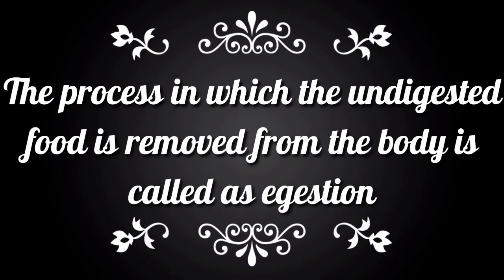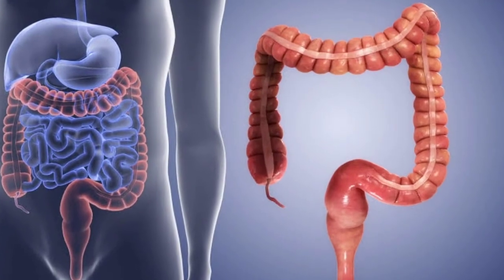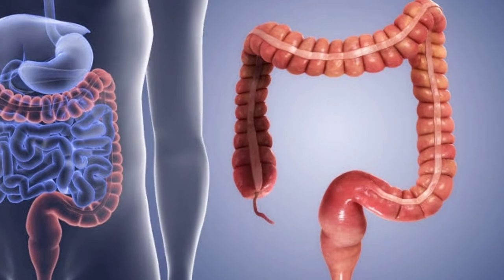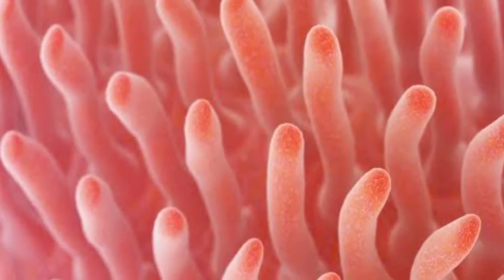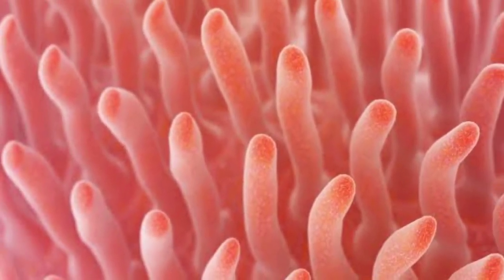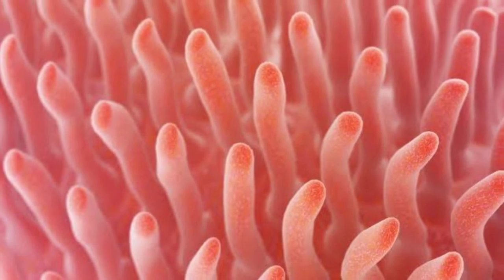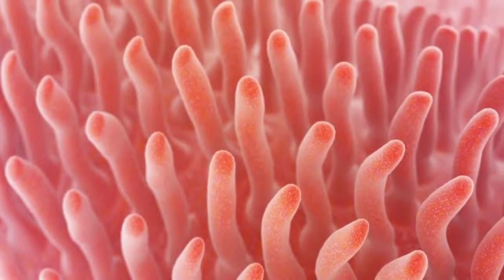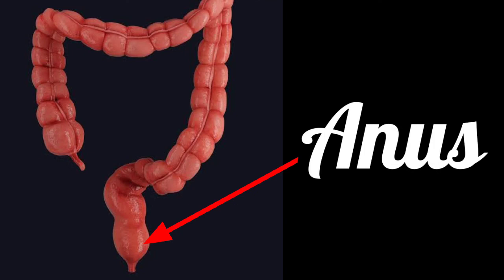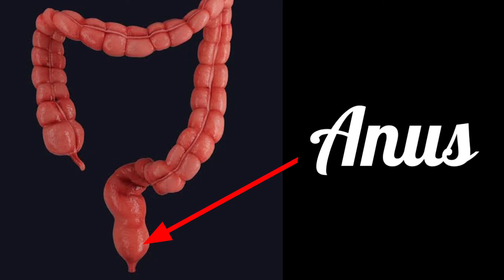The process in which the undigested food is removed from the body is called egestion. The undigested food passes from the small intestine to the large intestine. The walls of the large intestine also contain villi, which absorb water from the undigested food and make it solid. Then the undigested food passes out through the anus.